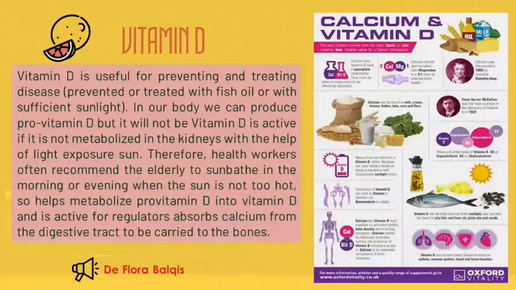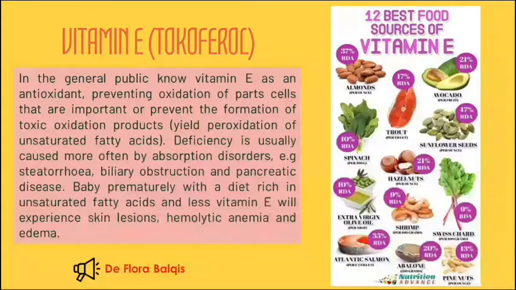Next is vitamin D. Vitamin D is useful for preventing and treating disease. In our body, we can produce provitamin D, but vitamin D will not be active if it is not metabolized in the kidney with the help of sunlight exposure. Therefore, health workers often recommend the elderly to sunbathe in the morning or evening when the sun is not too hot. Next is vitamin E or tocopherol.